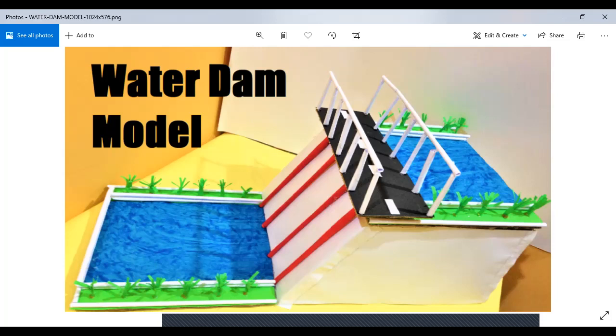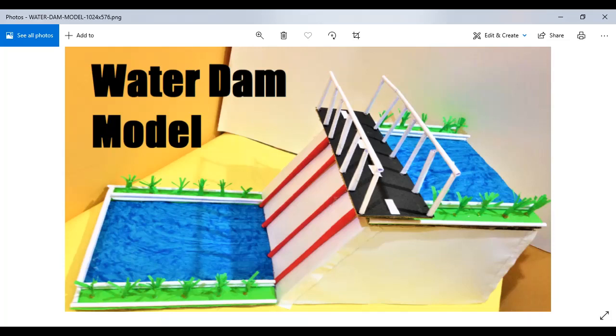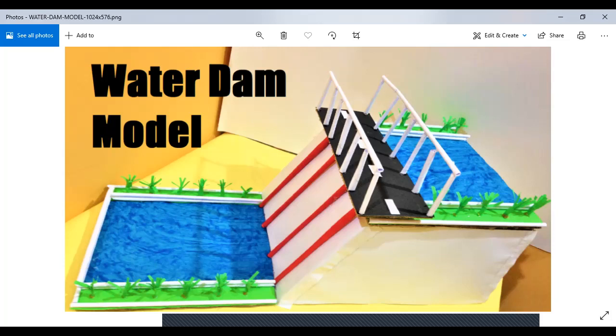So the models are the representation of something. Now if we talk about the real dams, when they told you the definition, they are not exactly like the real thing. This means that the dams would not be this much small, maybe there would not be greenery around the dams, but he has at least tried to make it similar to that, and it is doing that function of representation.